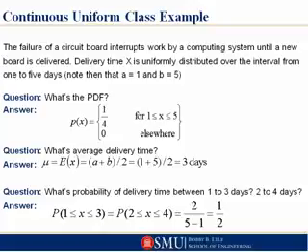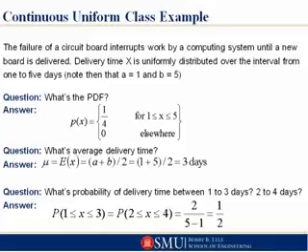And note that A is equal to 1 and B is equal to 5. What is the probability distribution function, PDF? P of X then is 1 over B minus A, which in this case is 1/4, and 0 elsewhere. What's the average delivery time? Well, we know that that's equal to A plus B over 2, or 3 days in this case.